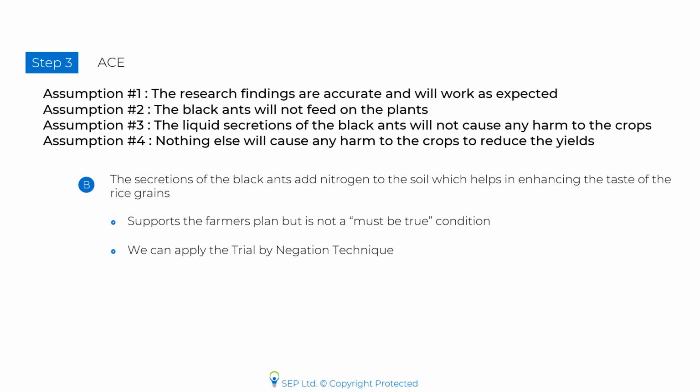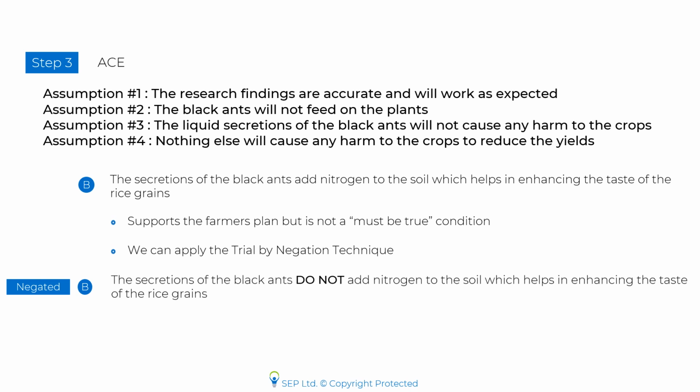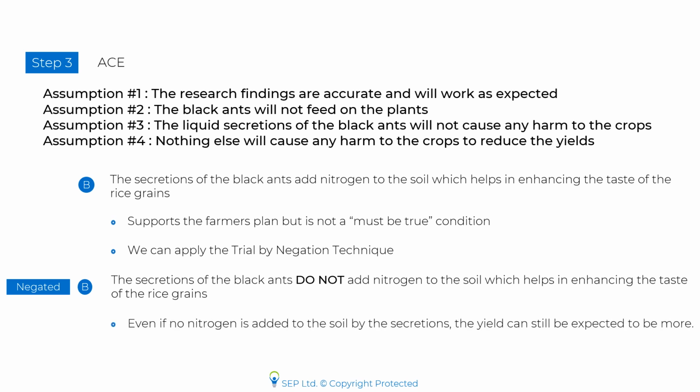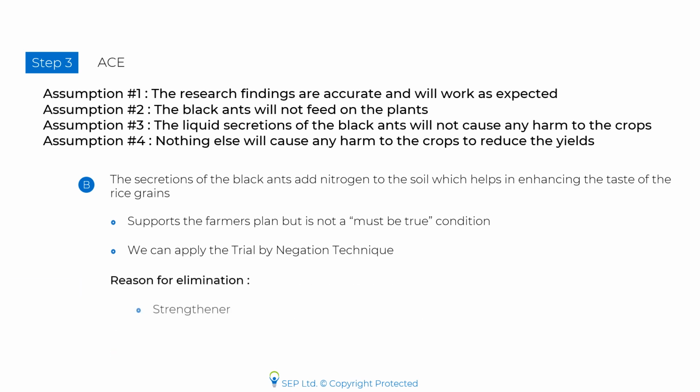Let us negate choice B. Negated choice B reads, the secretions of the black ants do not add nitrogen to the soil, which helps in enhancing the taste of the rice grains. Now, even if no nitrogen is added to the soil by the secretions, the yield can still be expected to be more. The conclusion does not break down, and therefore, this choice is just a strengthener and not the correct choice. Let us now move to choice C.